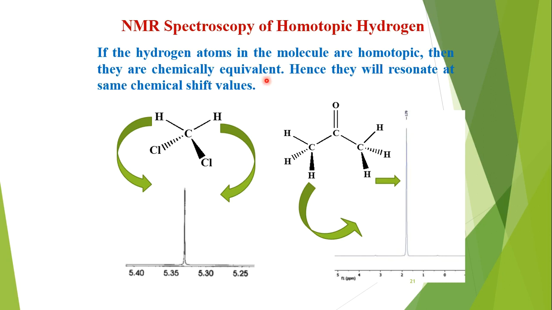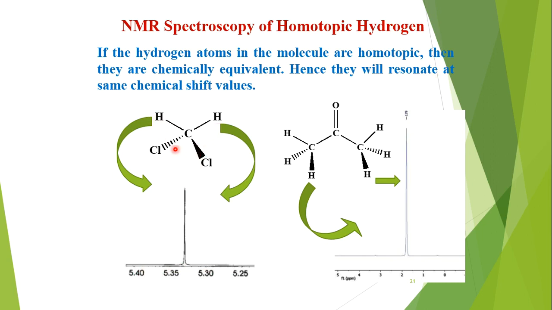As I said earlier, the places of both the atoms are exactly the same, meaning their chemical environment is the same. Hydrogen atoms present in the same chemical environment give only one signal, and hence they will resonate at the same chemical shift value.